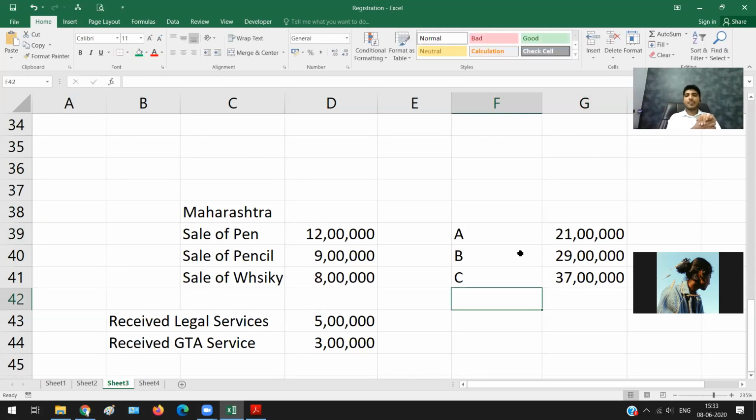So tell me, how many of you feel the answer is option A, 21 lakhs? Okay, nobody. How many of you feel the answer is option B, 29 lakhs? How many of you feel it is option C, 37 lakhs?